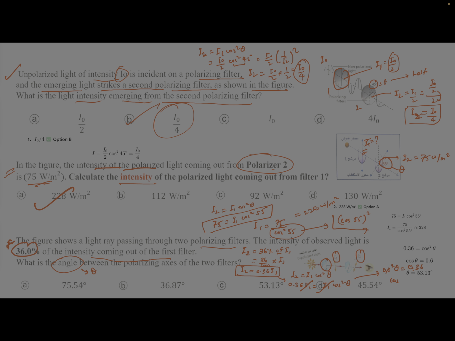So cos theta will be equal to the square root, you can transfer that side, it will be equal to the square root of 0.36. So you have to solve this. Once you solve, you will get, I think, 0.6 around. Then theta will be equal to, this cos will go that side, and you will be having cos inverse. This option you will get in the calculator. So just hold on, you can solve it accordingly.